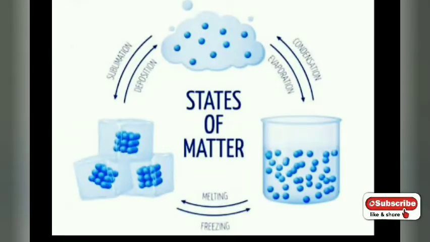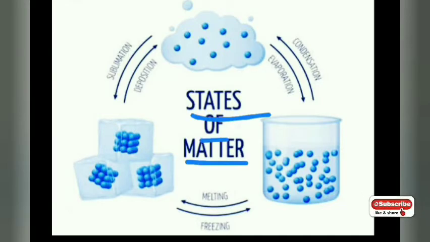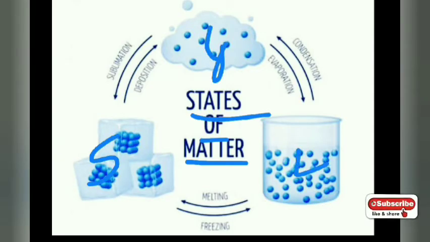Now let us summarize what we have studied until now. Interconversion of states of matter. Till now we have completed this topic, and how it is interconverted. It is the solid, the gaseous state, and the liquid state. So what is happening? Solid and liquid can be interconverted by melting and freezing.